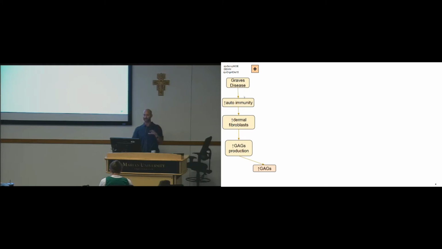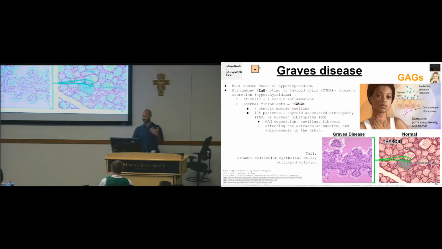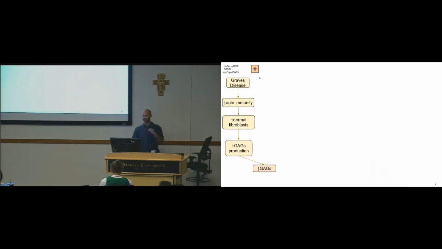It's an autoimmune disease, which increases dermal fibroblasts, which end up increasing GAG production, okay? I think I have more information there, okay? That's the take home though.